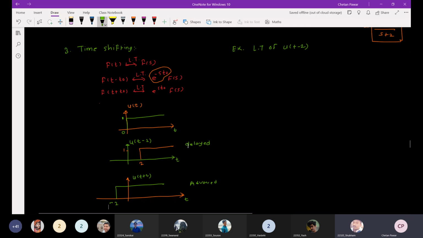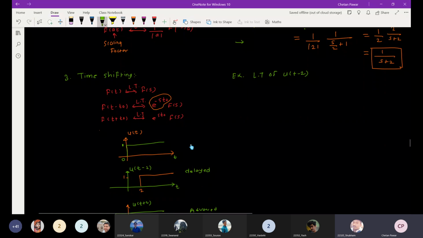Yes, sir. Okay. So in the Laplace domain, what happens when you delay that signal? There will be a phase shift change of e raised to minus s t naught. Generally it is omega t naught, the phase shift change, because s is equal to j omega, if we talk about the particular frequency domain, generally the Fourier transform.